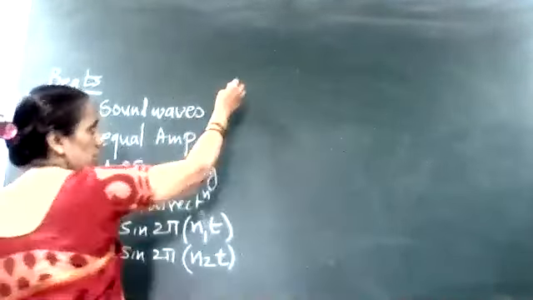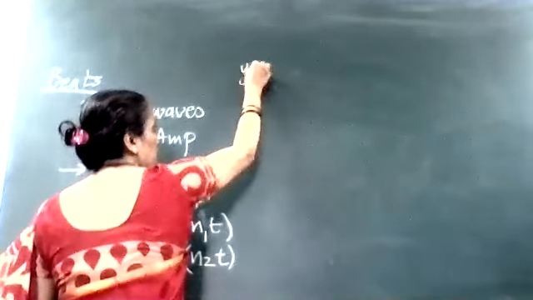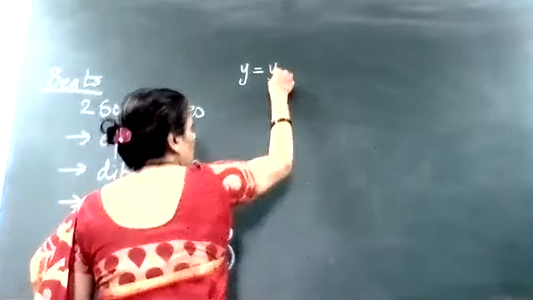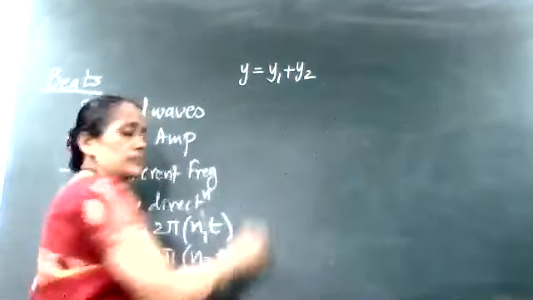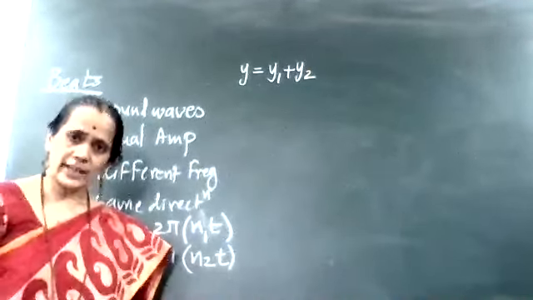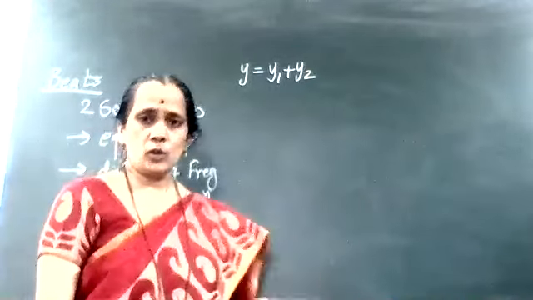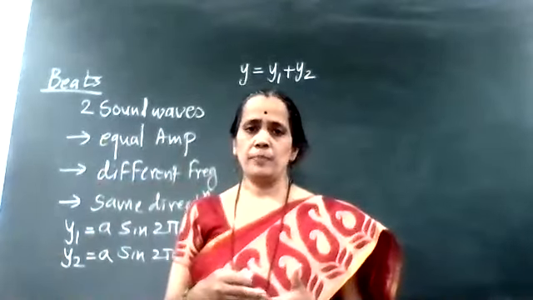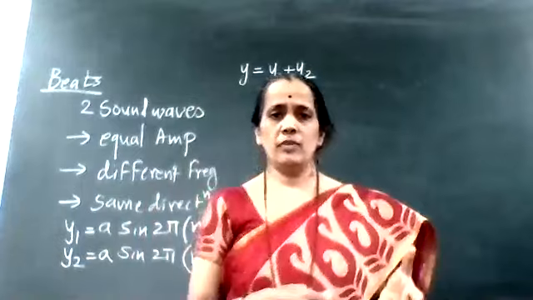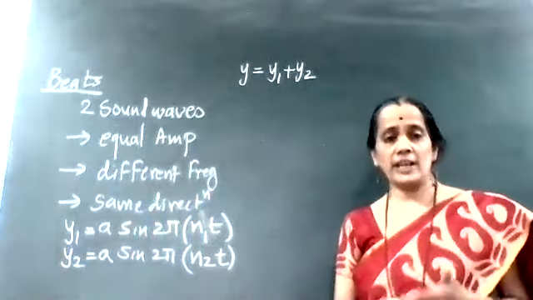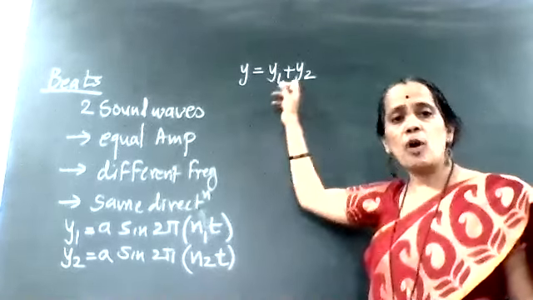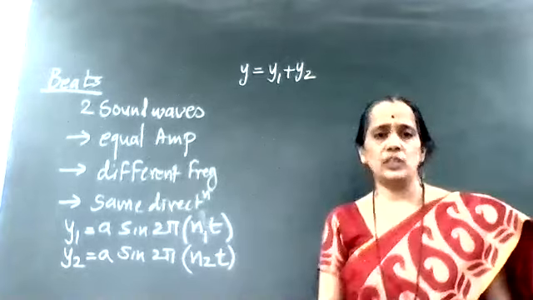Superimposed on each other means, according to the principle of superposition of waves, the resultant displacement y is equal to y1 plus y2. What is that principle? We have seen that when two waves travel through a medium and get superimposed on each other, then at the crossing point we get a resultant displacement, which is the sum of the individual displacements produced by each wave.